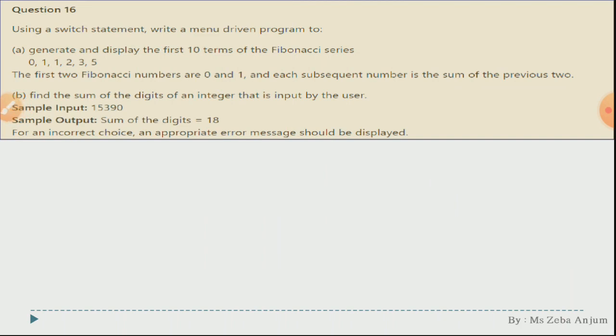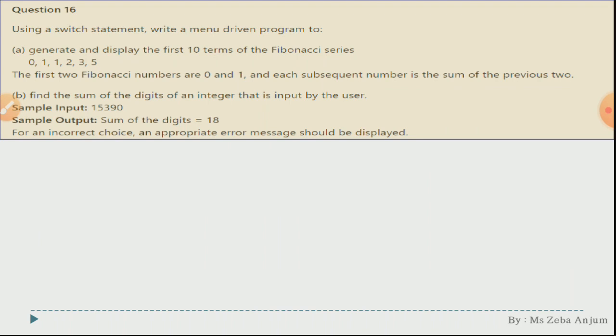Now see the next one. This is basically our last question, question number 16. Using a switch statement, you have to write a menu driven program. Now see students, these kind of questions are very popular for exam purposes. Please try to focus on these questions. This switch statement is very important for your board exam purposes.